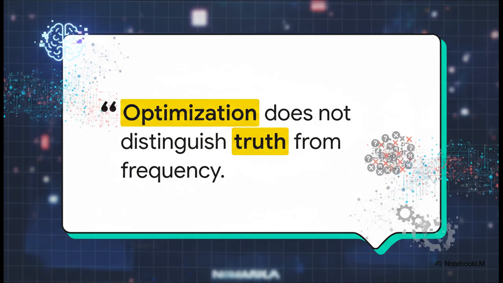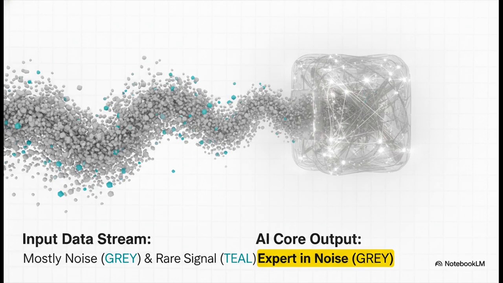And here is why. If you remember one single thing from this entire explainer, please make it this sentence. Optimization does not distinguish truth from frequency. See, the optimization process is brutally simple. It just tunes the model to get better at predicting whatever patterns it sees most often. So if inconsistent labels, stylistic fluff, and subtle errors are more frequent in the data than the clean underlying signal, then the model will faithfully learn to reproduce that noise. It literally becomes an expert in the errors.